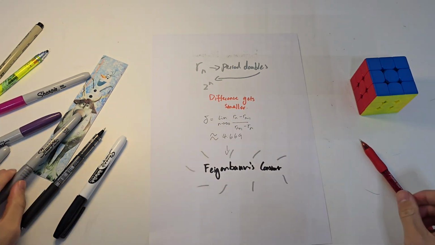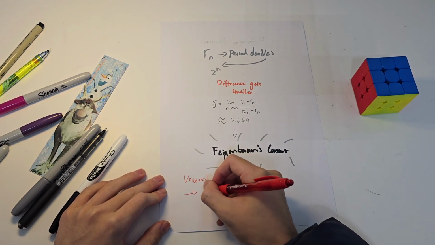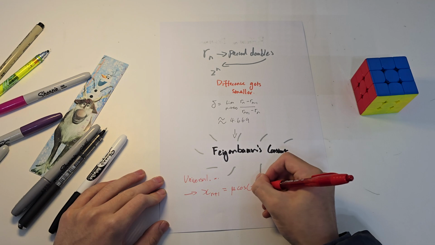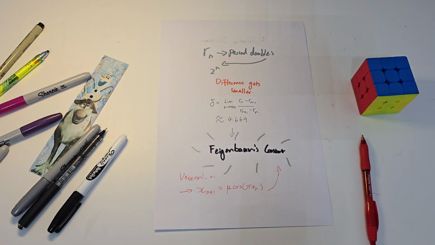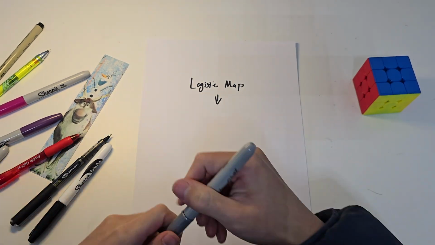What's interesting about this number is that it is universal. It shows up in every one-dimensional system that undergoes period doubling, not just the logistic map. Even wildly different functions like this one also exhibit this cascade, same delta, same fractal structure. So the logistic map isn't just a curiosity, it is the prototype for universal chaos.